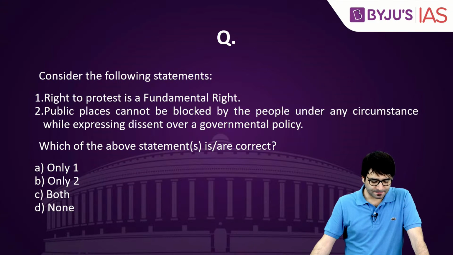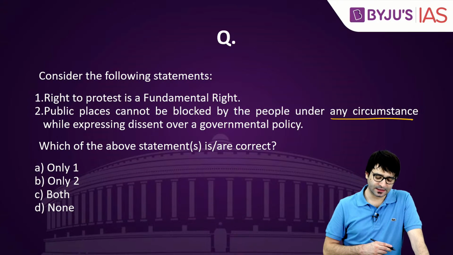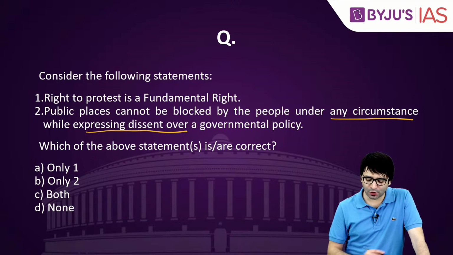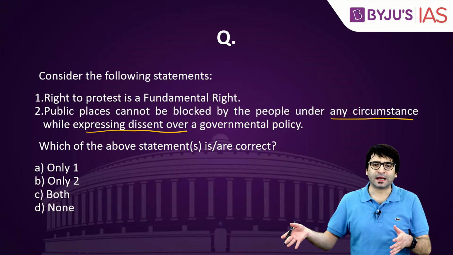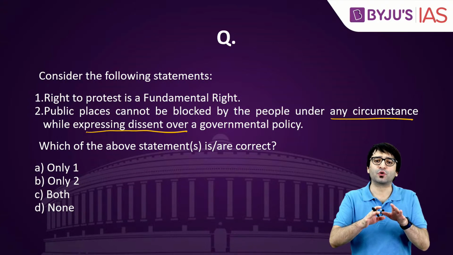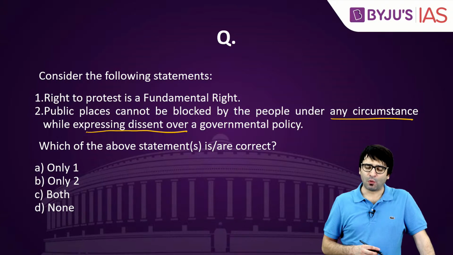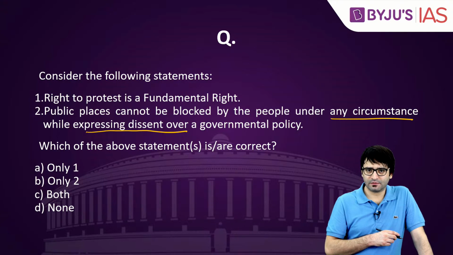Consider the following statements. Number 1, right to protest is a fundamental right. Number 2, public places cannot be blocked by the people under any circumstance while expressing dissent over a governmental policy. Recently, the Delhi High Court, I think yesterday, said the same thing. Right to protest is a fundamental right. Why? You have Article 19(1)(a), which talks about freedom of speech and expression.